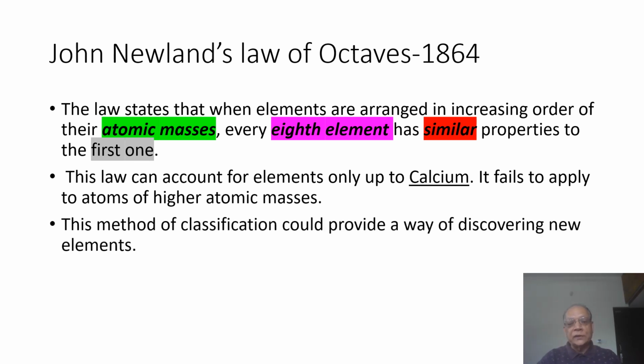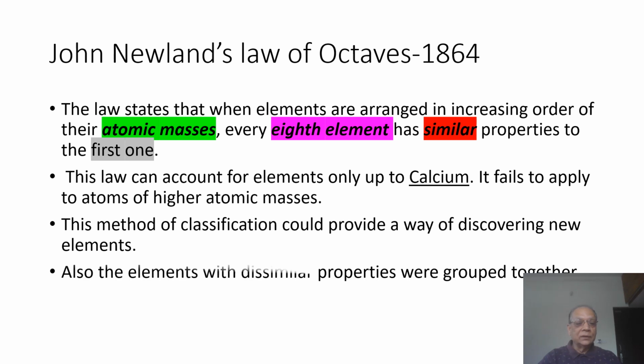The method of classification could provide a way of discovering new elements. Also, the elements with dissimilar properties were grouped together. So this was a demerit of this law of octaves, and that's why it could not continue. It could not continue to add more metals as they were found into its fold. So it had to be dropped.